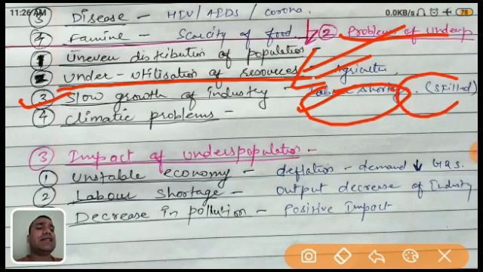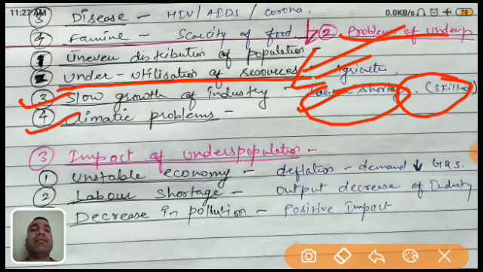So basically this reason is the skilled labor. There are fewer skilled labors in those particular underpopulated countries, that's why the industry does not grow properly, and they face an economic crisis or economic problem.